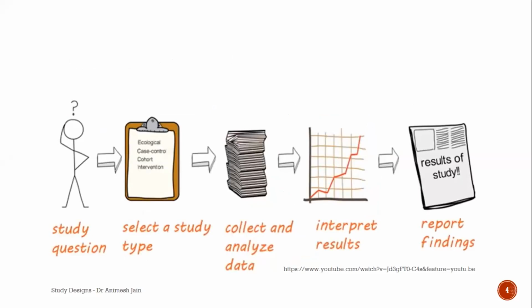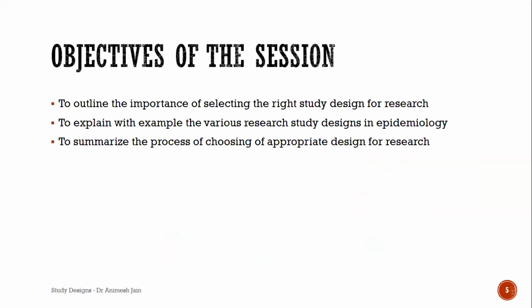Please remember, this is something we have shown you earlier also in a different way, but this is how we go about it. We start with a study question or a research question. We select a study type, which is part of the methodology, and then we collect and analyze data. Once we are done with analysis of data, we interpret the results, and based on that, we come out with our findings, which are reported. They can be presented, or published, or both. And we apply these results to whichever specialty we are from, so that we can make lives better and make our healthcare better.